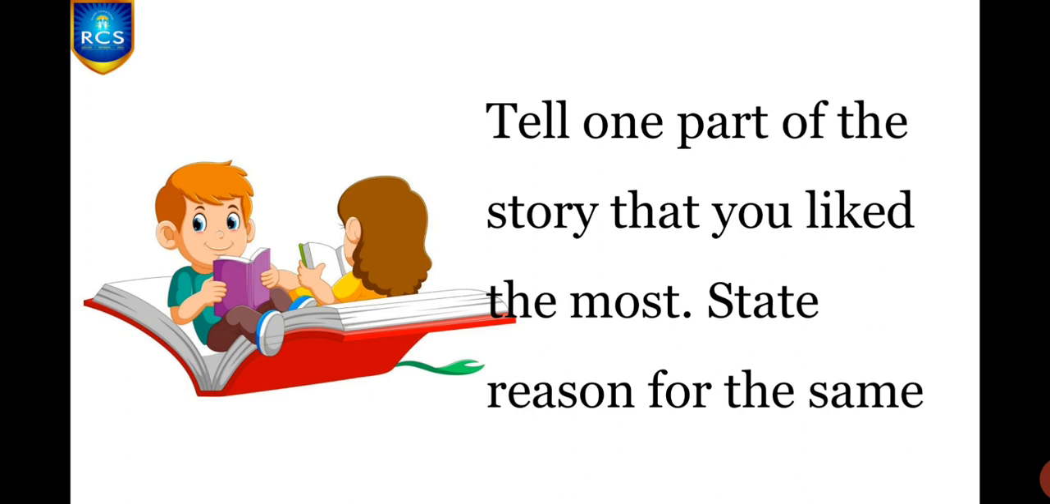All of you see this page, children. First you write the description of the necklace, then the price. Then what will you write, children? The speciality of that necklace, and all that you should write here, and how much price you need to give to that particular jewel, and after that you have to write the description of that necklace in a detailed manner. Clear, children? Yeah. And children, next we are going to do another activity. Tell one part of the story that you liked the most, and you also have to state the reason.